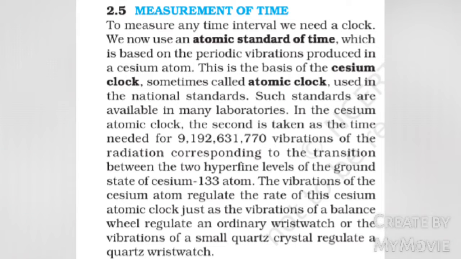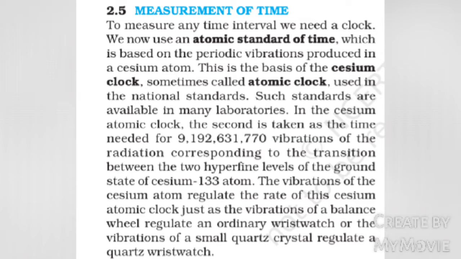Measurement of time. To measure any time interval, we need a clock. We now use an atomic standard of time, which is based on the periodic vibrations produced in a cesium atom. This is the basis of the cesium clock, sometimes called atomic clock, used in national standards. Such standards are available in many laboratories.